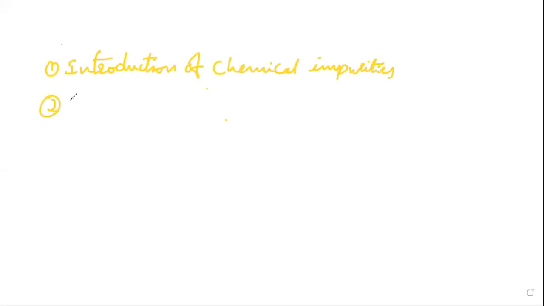So this color centers by the introduction of chemical impurities. So by introducing chemical impurities, we also get color defects formed.